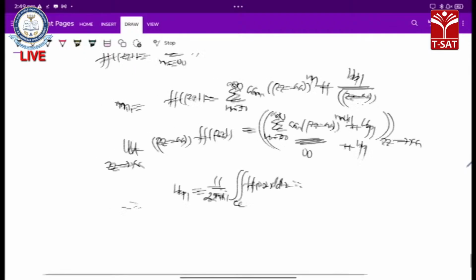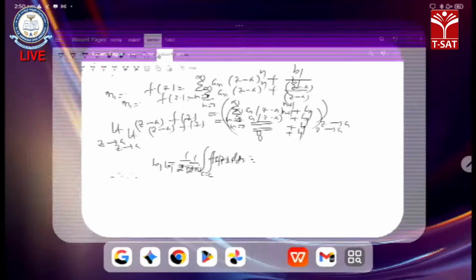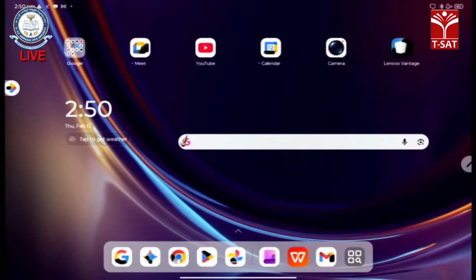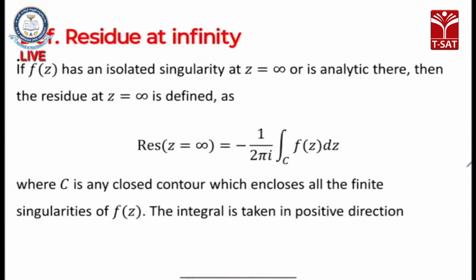So that is nothing but our residue at a simple pole. We can write it in the form b1 is equal to 1 by 2 pi i integral over c of f of z dz here. So according to that, in our continuation process, let us discuss the residue at z equals infinity.